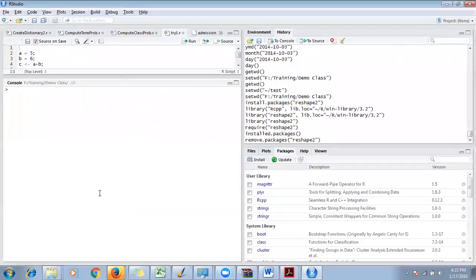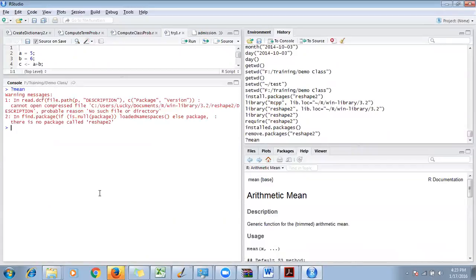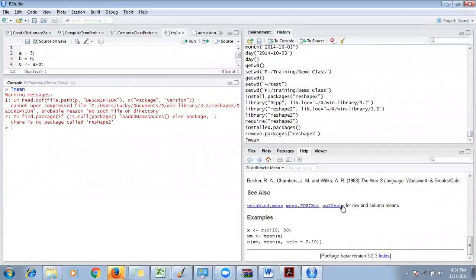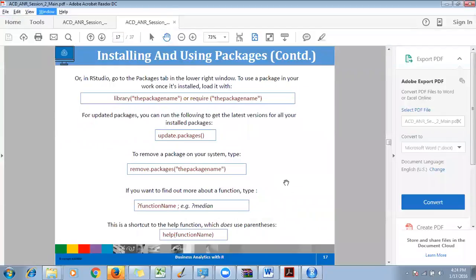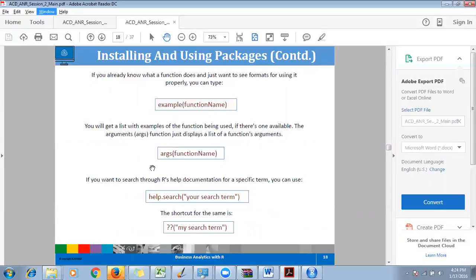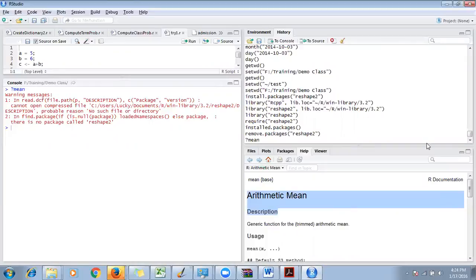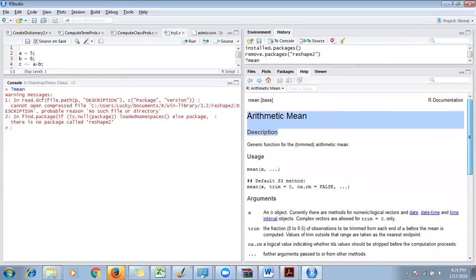I know mean is a very simple function, but say I don't know how to use mean. So you type mean here, okay, and it will take you to a page called mean. So mean is the arithmetic mean, and how you are going to use this particular function to calculate the mean, everything will be told to you in this page. Help side. Okay.